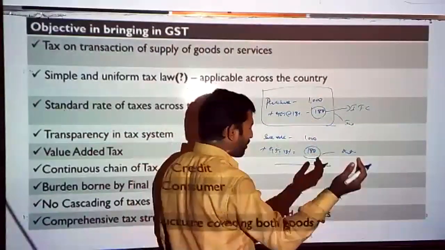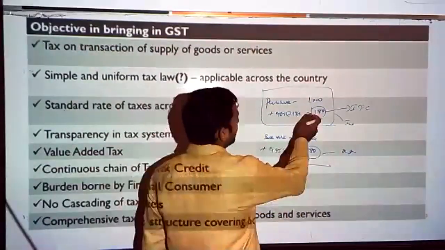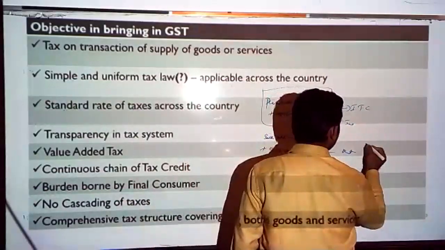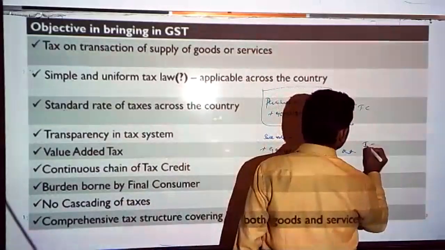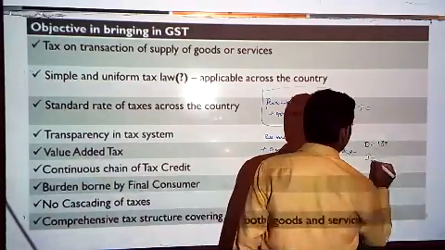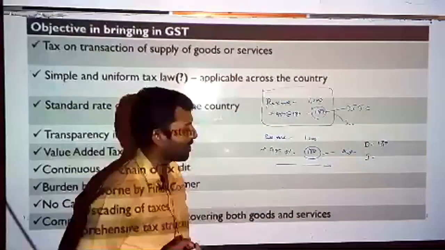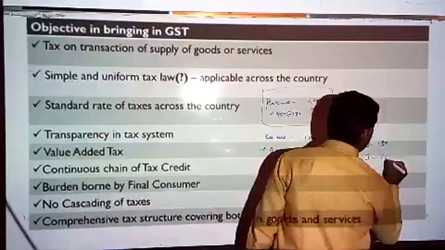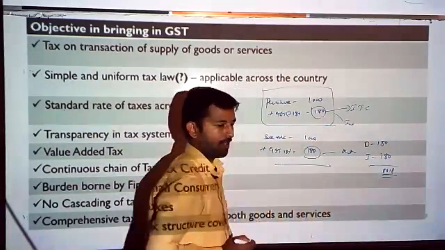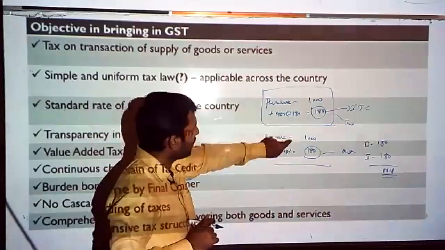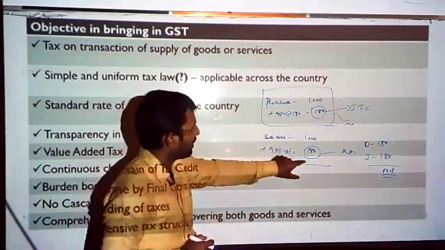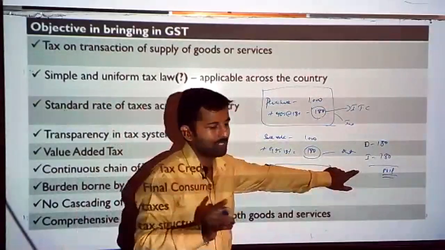Now on the sale also I have to pay 180 rupees tax. Again on the purchase I already paid 180 rupees. So what is the net payable? Net payable will be 0. Why 0? What is my output? 180. Input, I can take a credit of the input tax whatever I paid. So that is also 180 rupees. So net payable is nil. Getting the point? Since there is no value addition for a particular good you are selling, the tax payable by a dealer is nil.